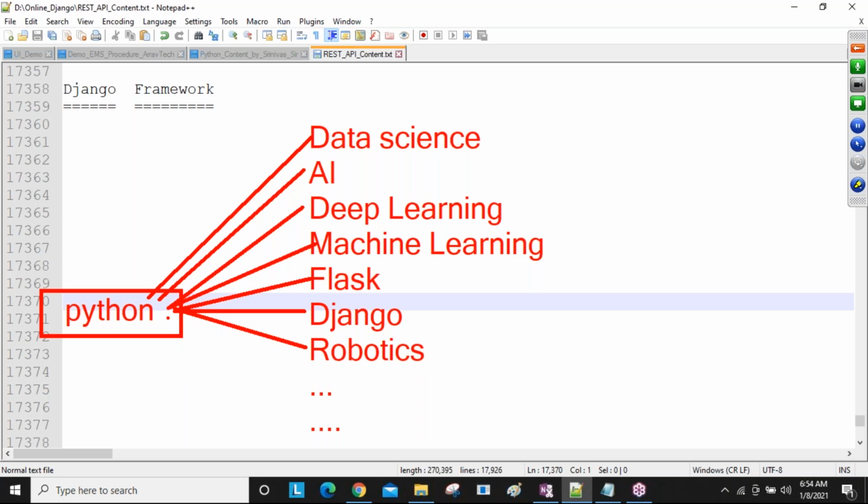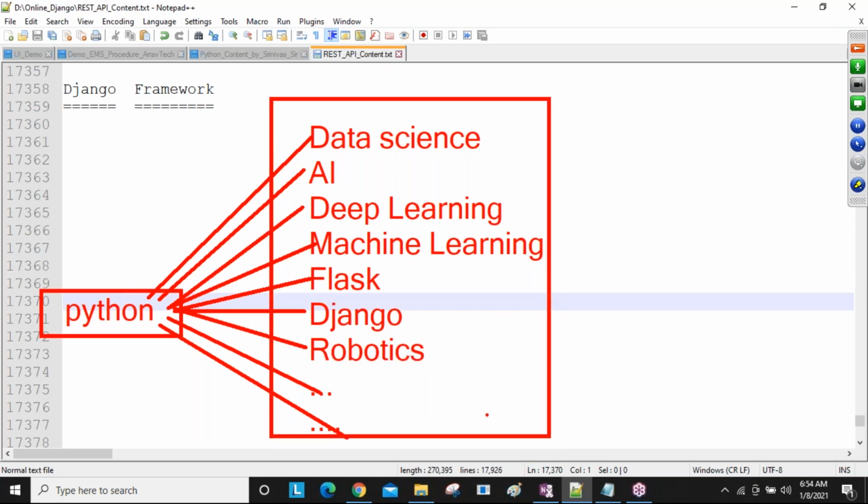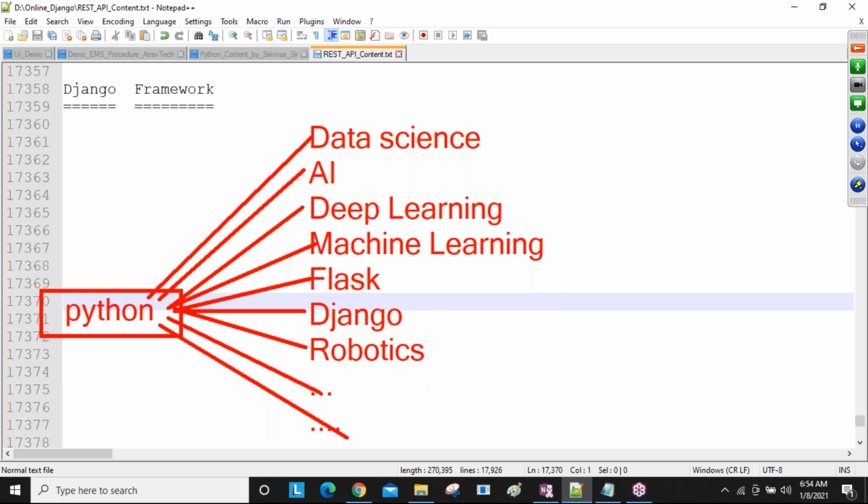Then there are different things, healthcare related, a lot of courses. Java also you can learn after Python, and .NET, like this, different courses they can choose. All these people are required to know Python. That's why Python is in more demand nowadays.